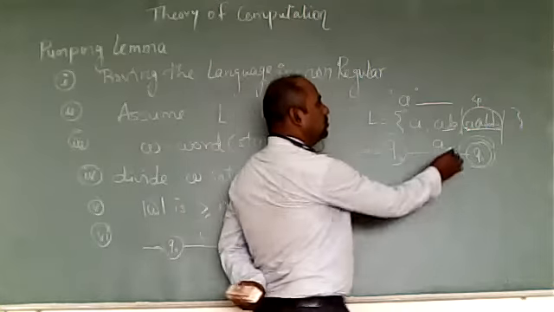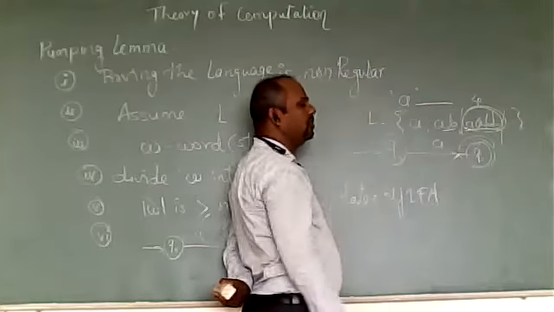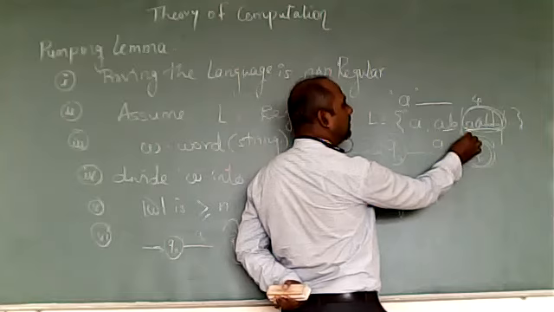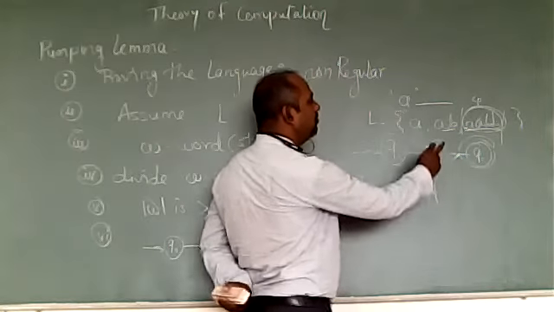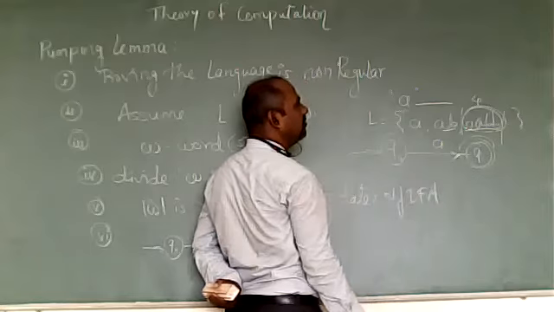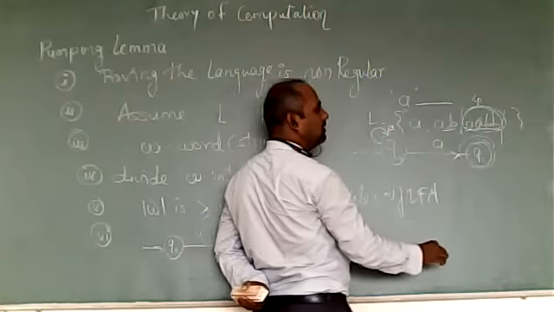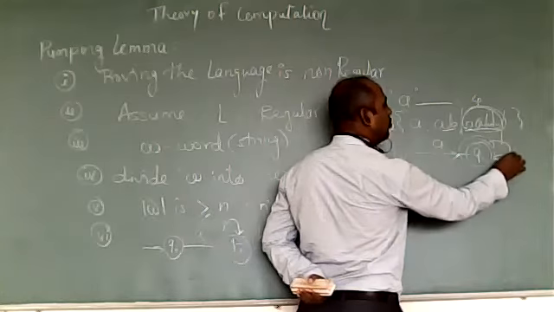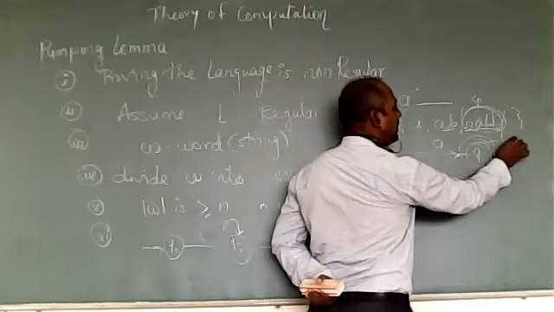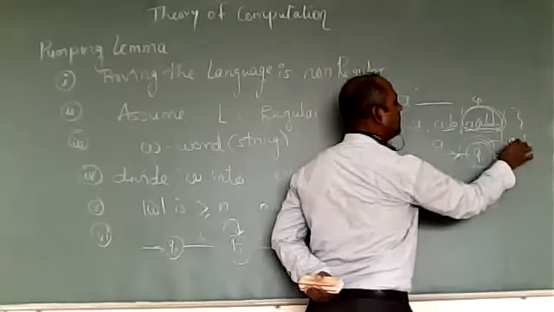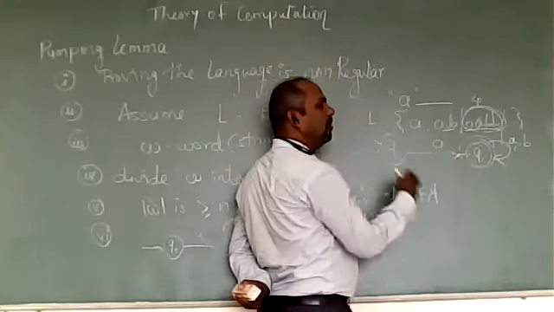So for solving the pumping lemma, we will choose this. If the length of the string is bigger than the number of states, what is the DFA for this? In the DFA we will have one loop here, A, and here one more loop, B. We'll have A and B like this, A comma B. This is the DFA which accepts all the strings starting with A.